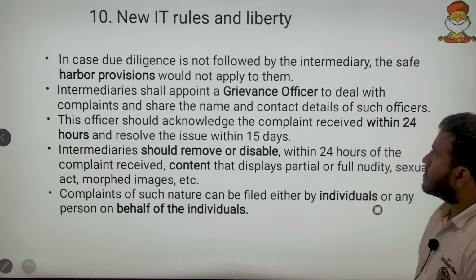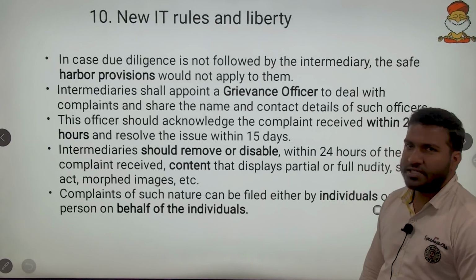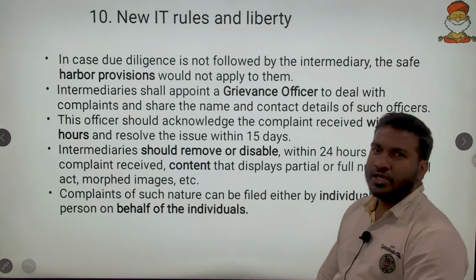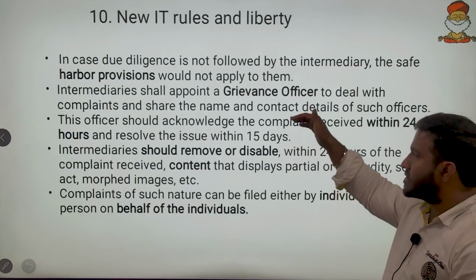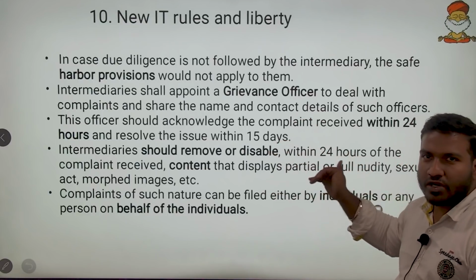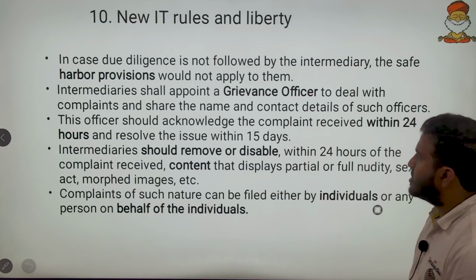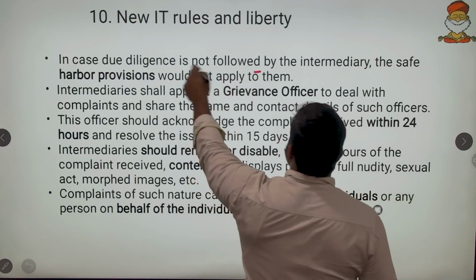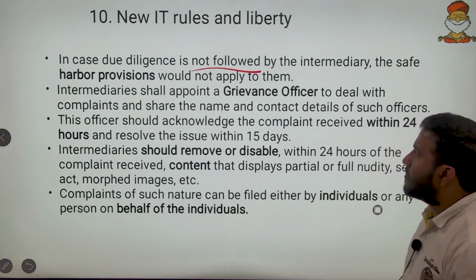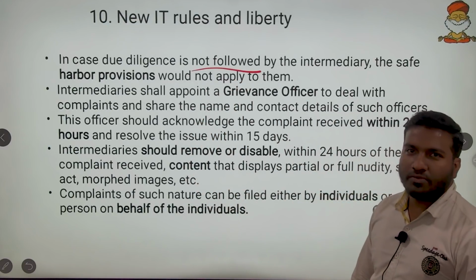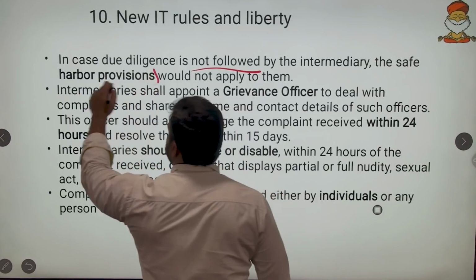Then new IT rules and liability. Say for example, during the farm bills, this IT rules was formed, and this also contains some crucial clauses. So we will discuss this. In case due diligence is not followed by the intermediary, the safe harbor provision will not apply to them. So here, what is a safe harbor provision?